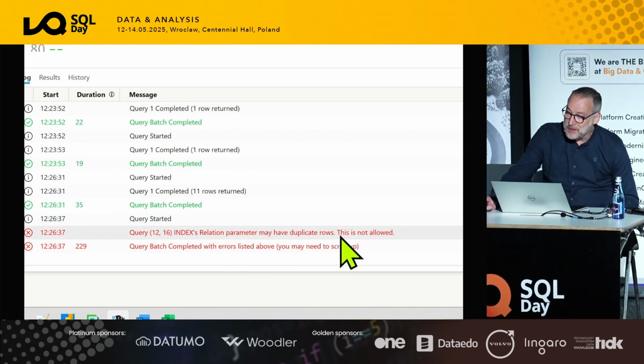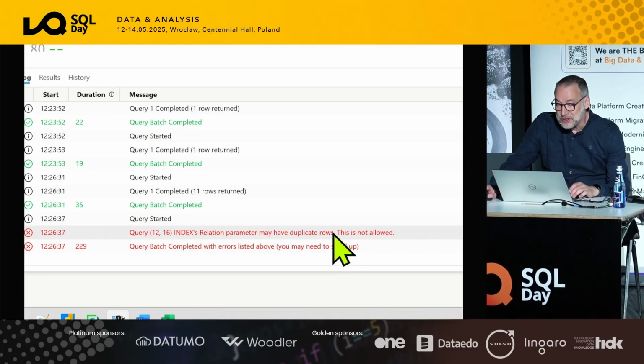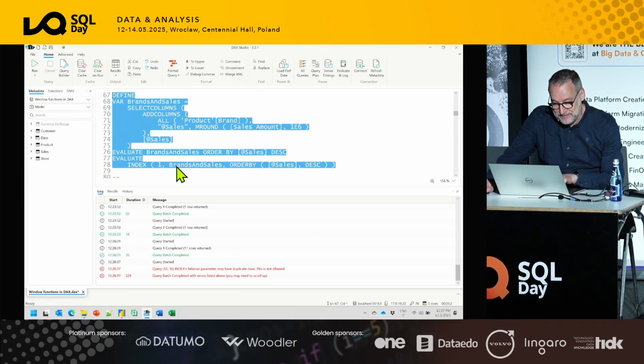But I say it might have duplicate rows. This is not allowed, so I'm sorry, I'm not going to return any result.